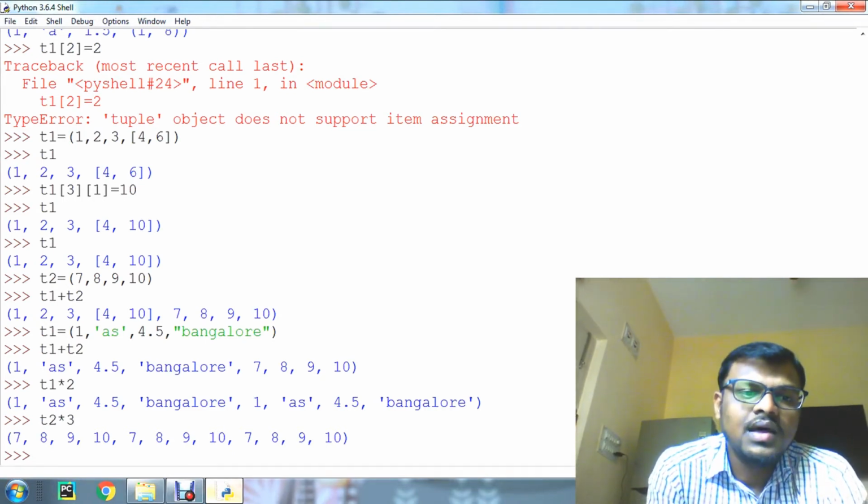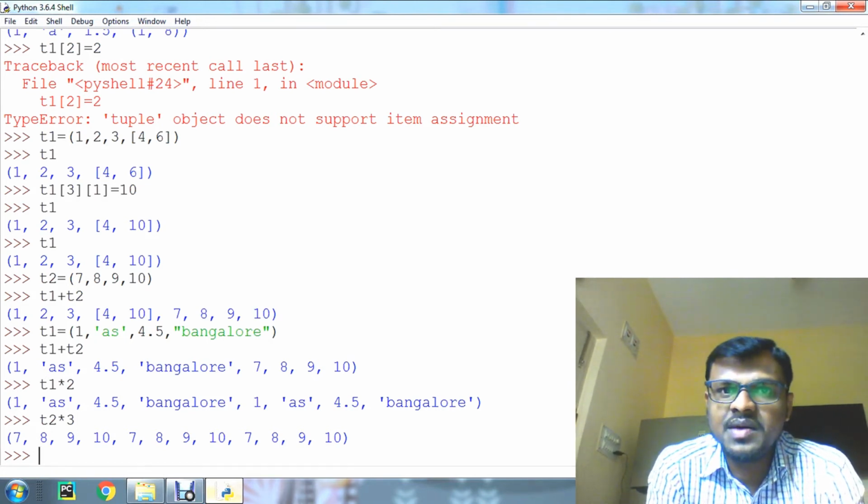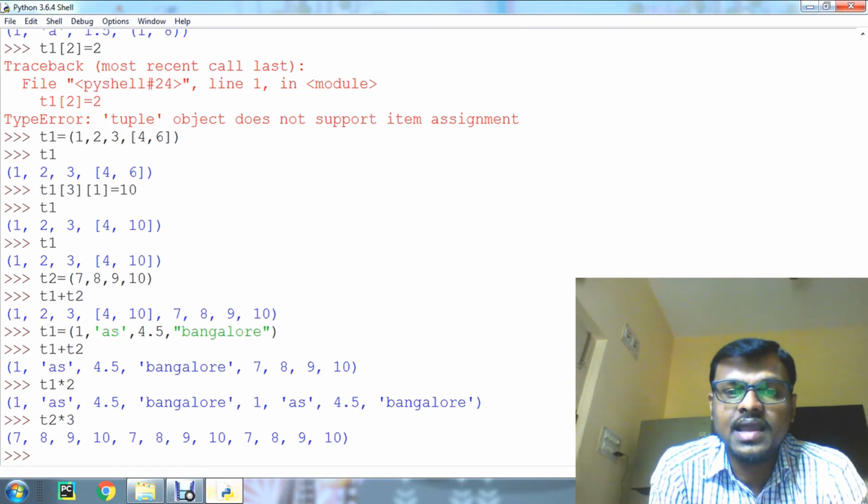Now we'll move to the next operation, the membership operator. The membership operations, we know, are the in operator and the not in operator.